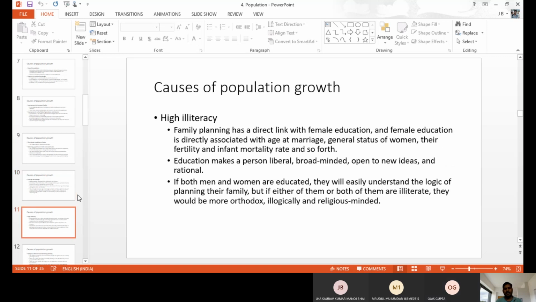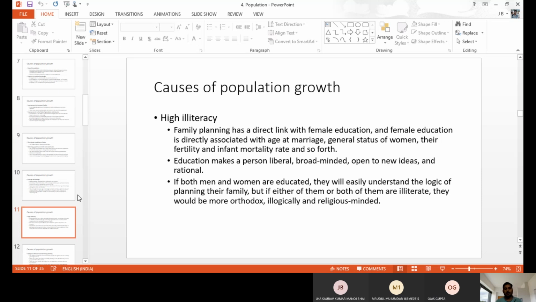And high illiteracy. When the literacy rate increases in a particular society, it helps people think rationally, about the future and the importance of family. But without education, people are not able to think clearly about society and the future.